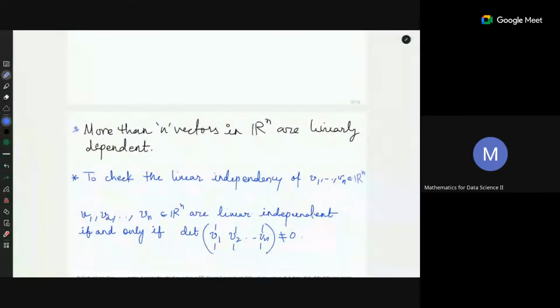We can write each vector as a column, and then you can take the determinant of this. If the determinant is non-zero, then the set of vectors is independent. So this you have already seen.